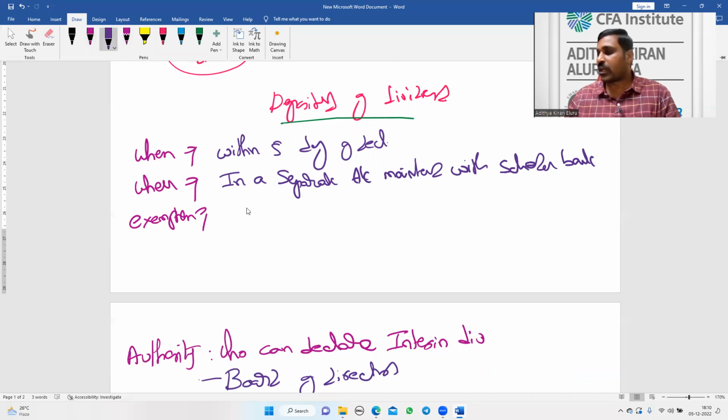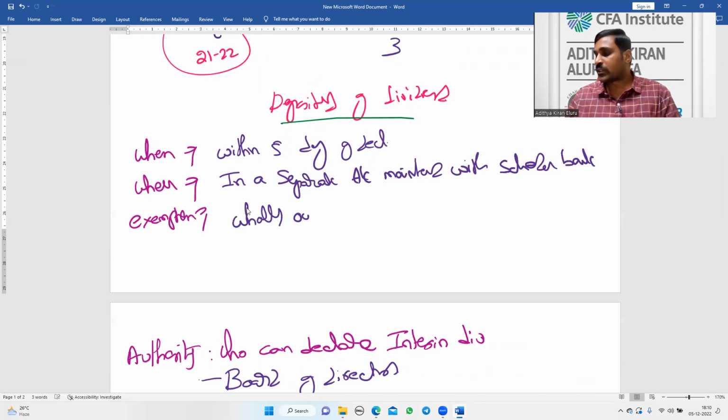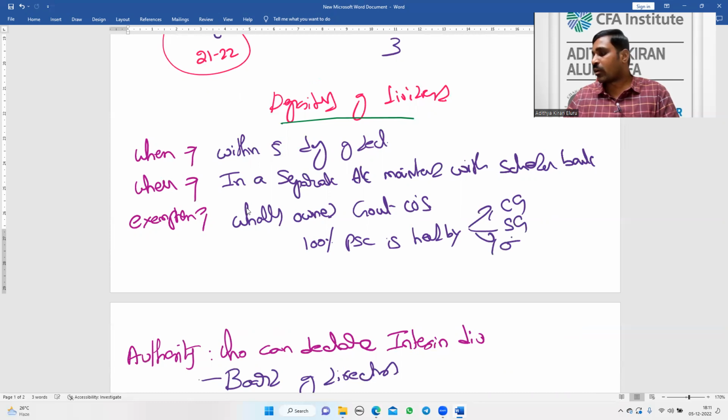To whom is the exemption applicable? Wholly owned government companies. That is to say, government companies in which 100% of the paid up share capital is held by the central government, state government, or other government company. Okay, wholly owned government companies, not wholly owned subsidiary. Don't confuse it with wholly owned subsidiary. Wholly owned government companies may be owned by the central government, state government, or other government company.